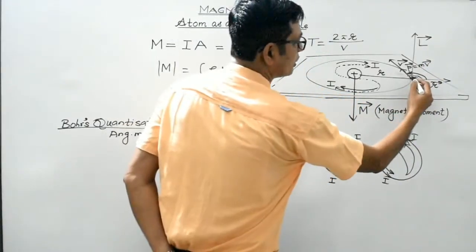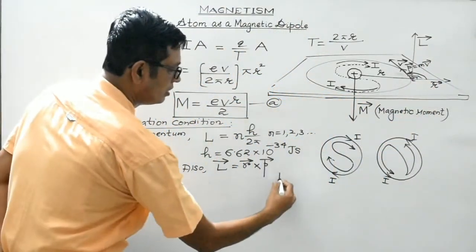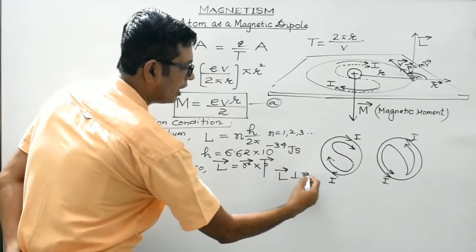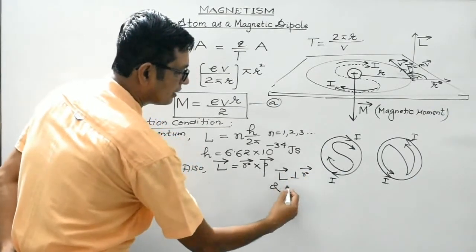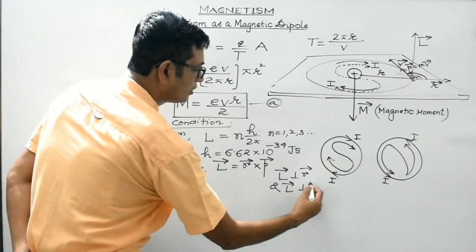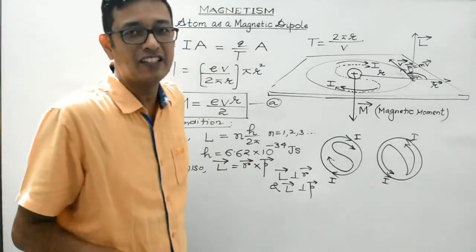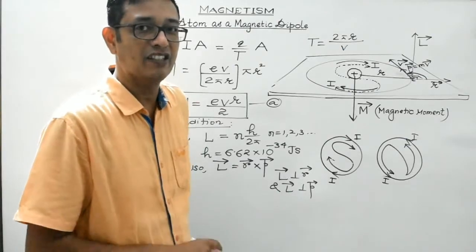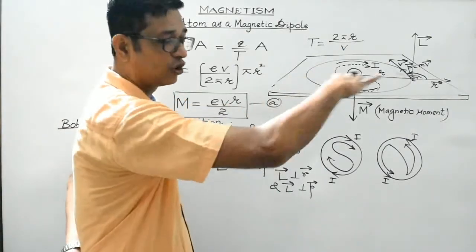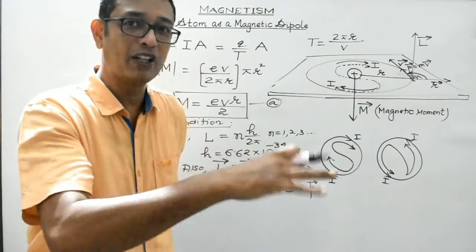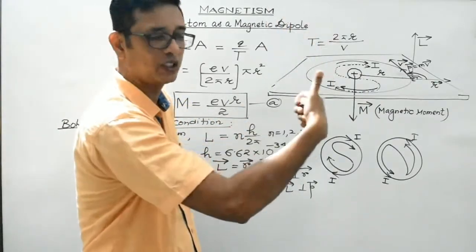So angular momentum is perpendicular to both r vector as well as p vector. That is, angular momentum is perpendicular to the plane containing r vector as well as p vector. Here r vector and p vector are in the horizontal plane. So angular momentum is perpendicular to the plane and directed upwards using this rule.